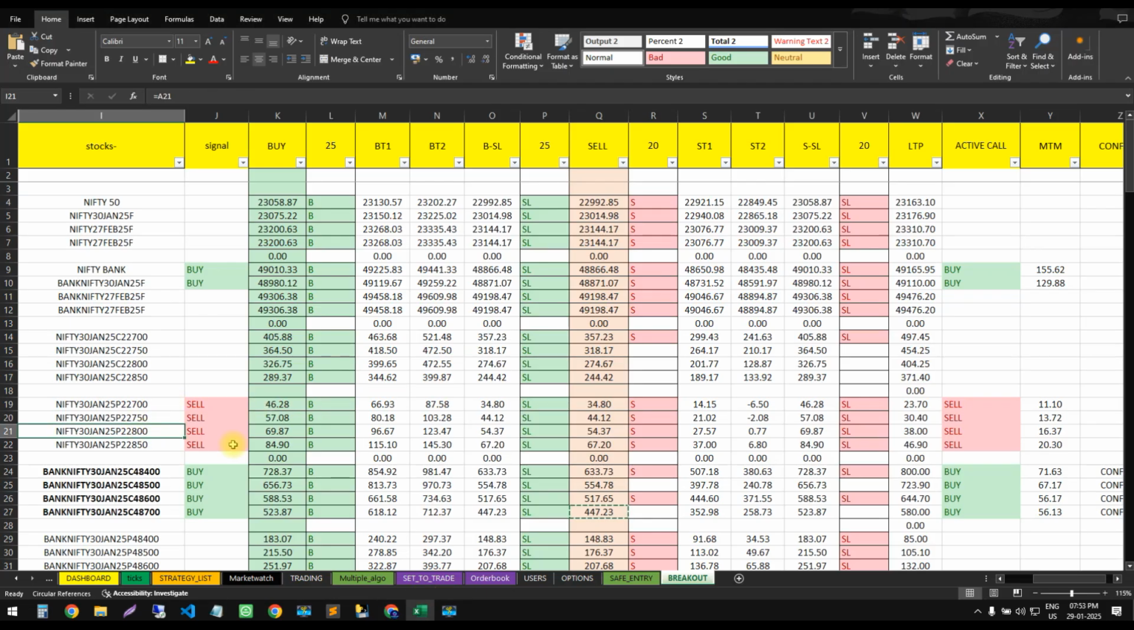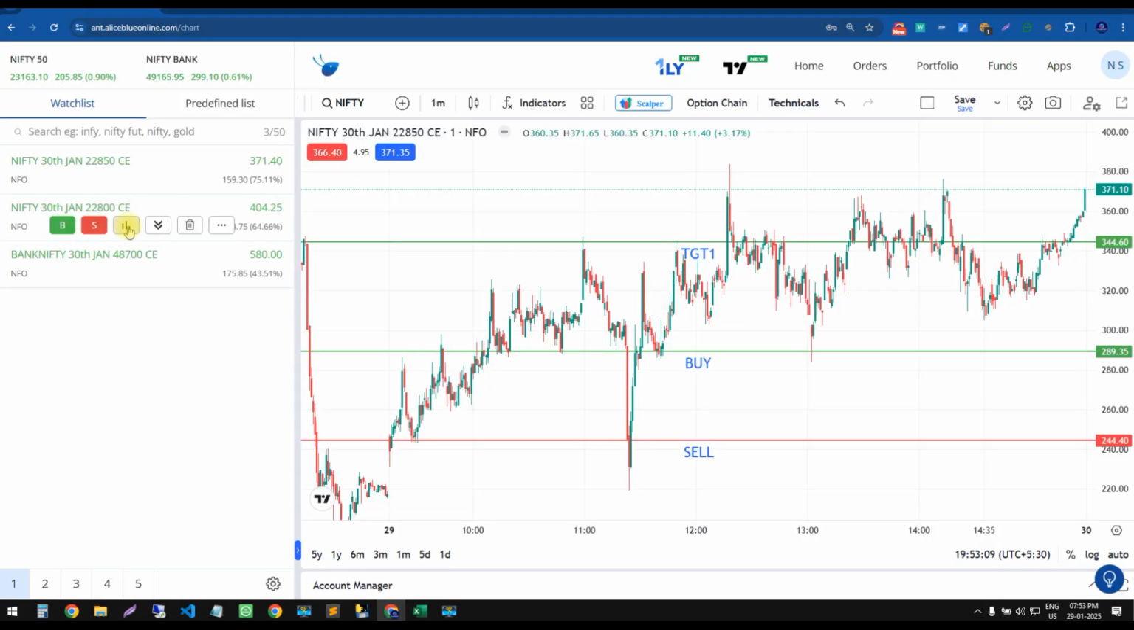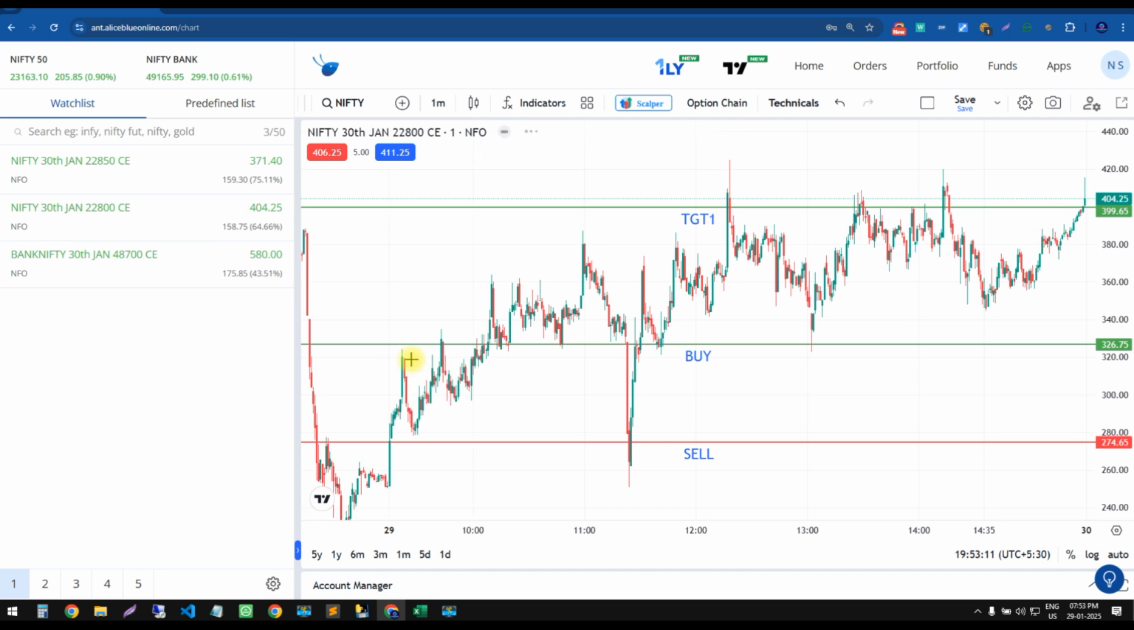Yes, traders, 22,800, and this is the 22,800 call option. So buy was generated at 326. We'll open this chart. Yes, today I have opened the chart of Nifty strike price 22,800. So here sell was generated at 326 and buy was generated at 274.